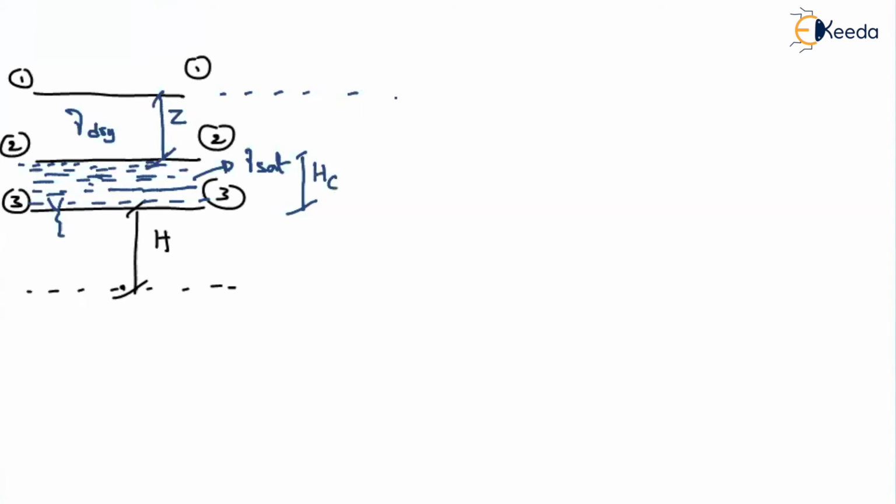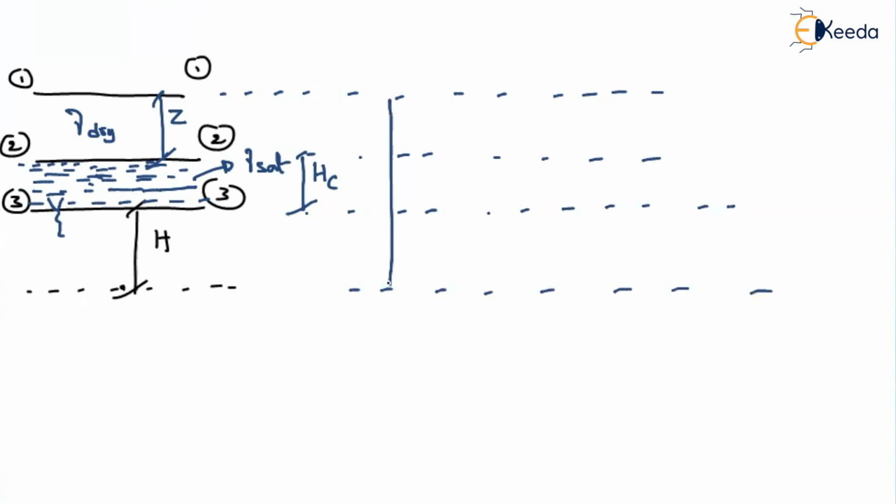If it is so, what will be the variation of the total stress? What will be the variation of the effective stress? First of all, tell me what will be the stress at this point. Is there any weight of the soil above layer 1-1? No. Here the stress will be equal to 0. At this point, what will be the stress? Gamma D into Z.